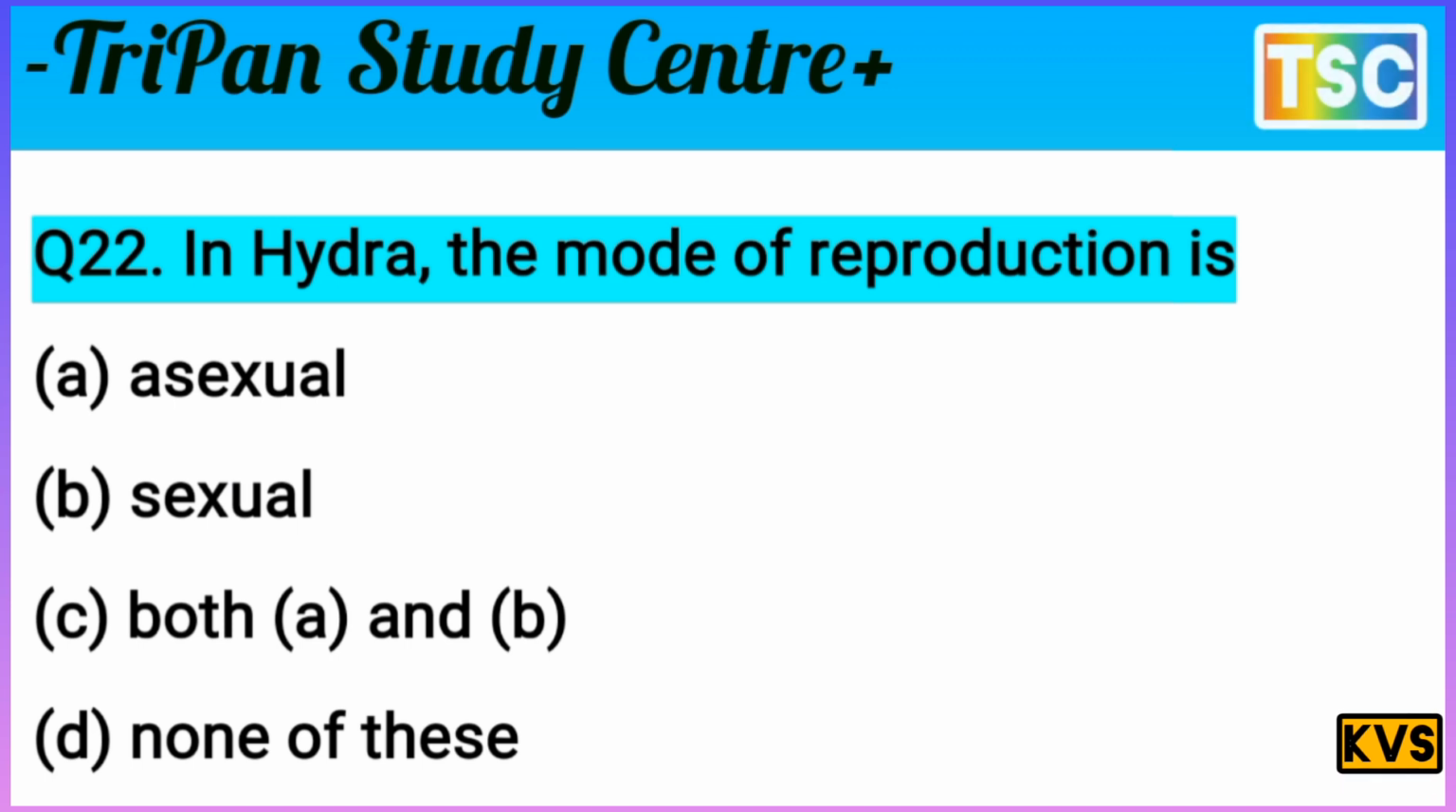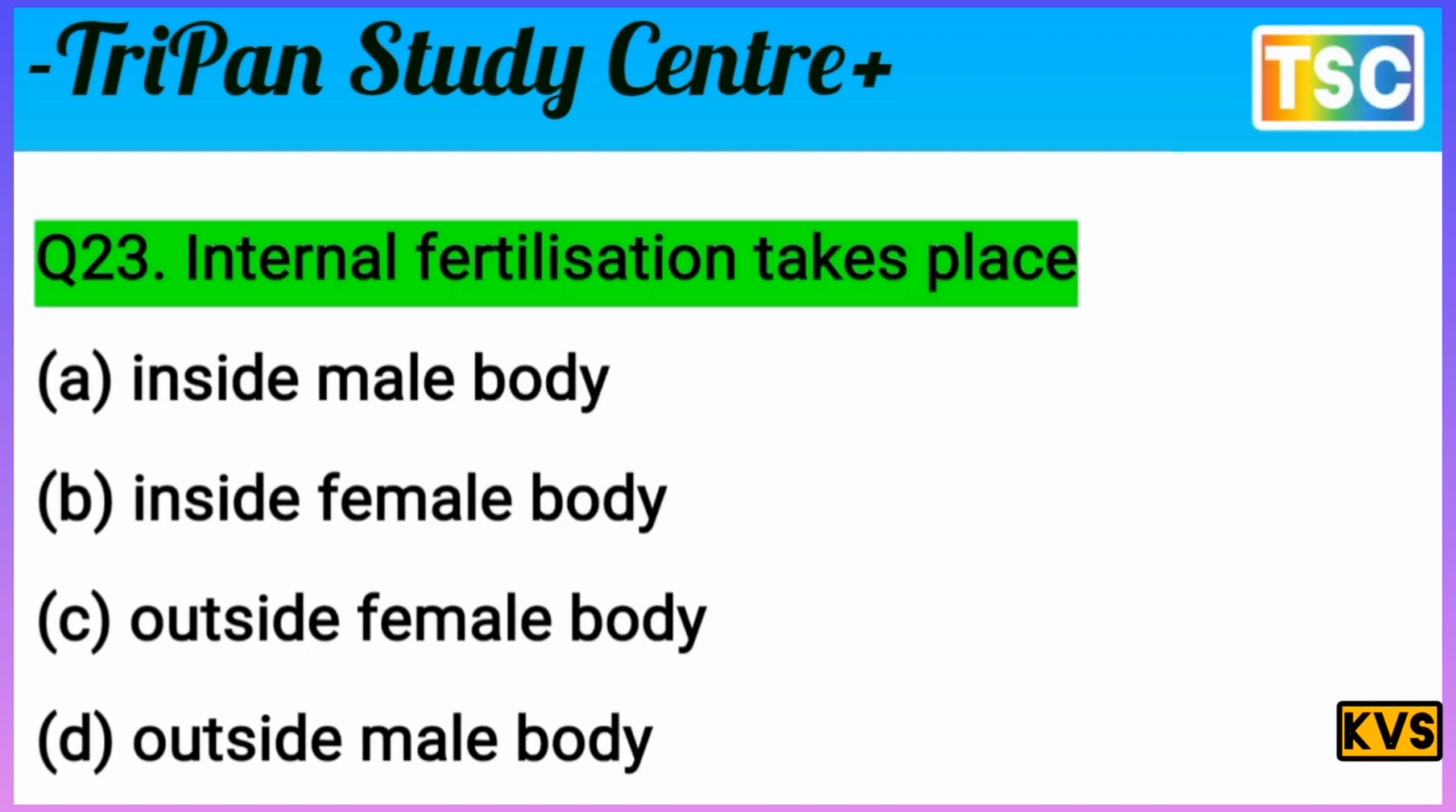That's important, and you have to write the correct answer in the notebook. Let's check the correct answer of this question. The question is clear here. In Hydra, the mode of reproduction is. The question is very interesting. Sexual reproduction does not take place in Hydra here. Sexual reproduction is nothing here. It means asexual reproduction is the correct answer here. Option A is correct for this question. Asexual reproduction. Option A is correct. You know that this question is important.